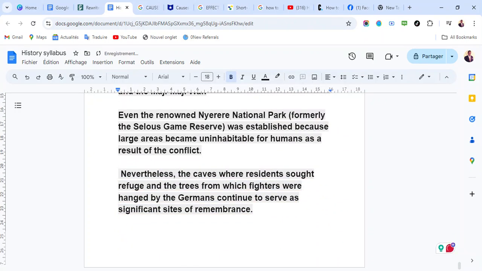Nevertheless, the caves where resistant residents sought refuge, and the trees from which fighters were hanged by the Germans, continue to serve as significant sites of remembrance. All these areas became tourist zones where people go on pilgrimage to see how things went. That means the caves where the fighters were hiding and the trees the Germans used to hang them all serve as places of remembrance of the resistance.